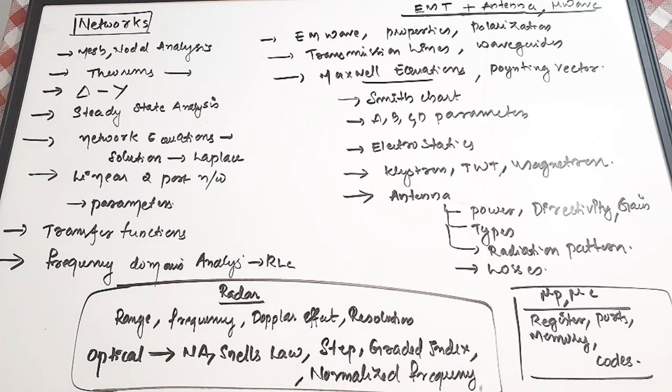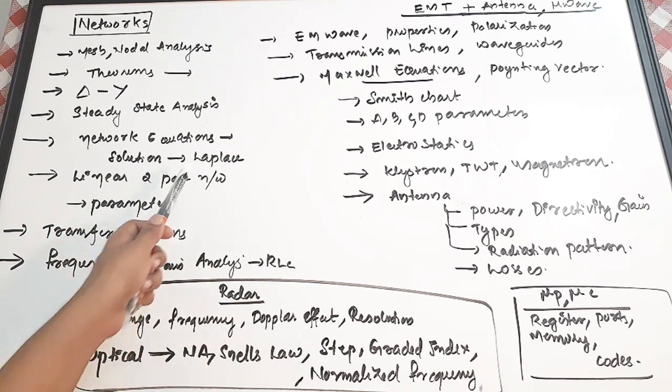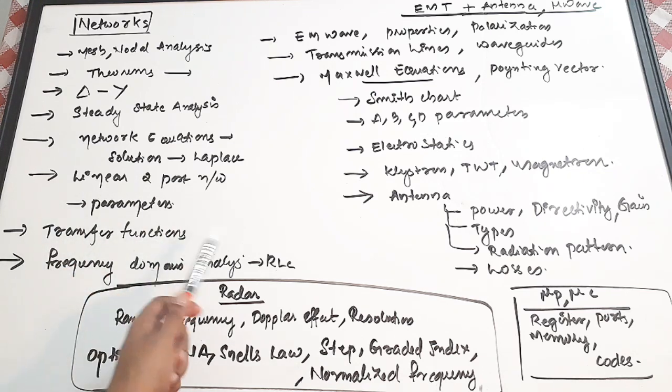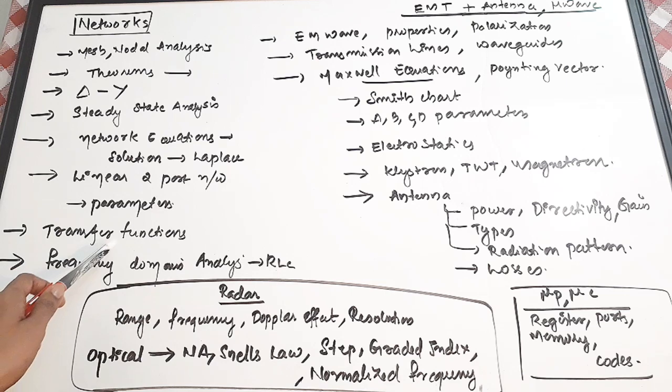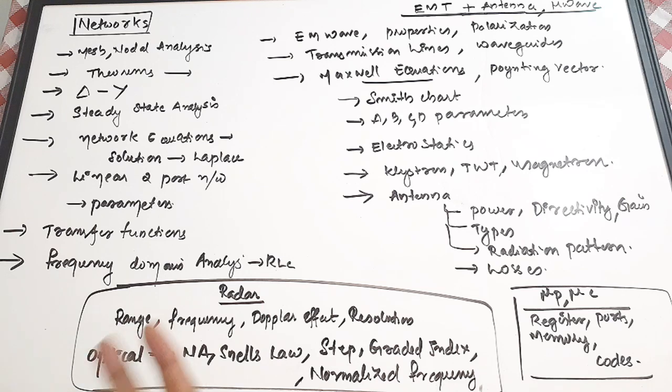We have done a lot of videos for these types of questions, and they are included in the network playlist. Then steady state analysis of a circuit, network equations and their solution in terms of the Laplace transform, linear two-port networks, and various parameters of two-port networks, such as Z parameters and Y parameters, which are very important. Then transfer functions, which you have to consider here and also in control systems. Then frequency domain analysis of RLC circuits. So that is a very, very important subject called network.